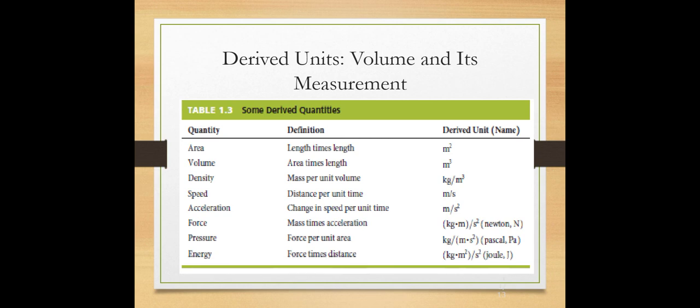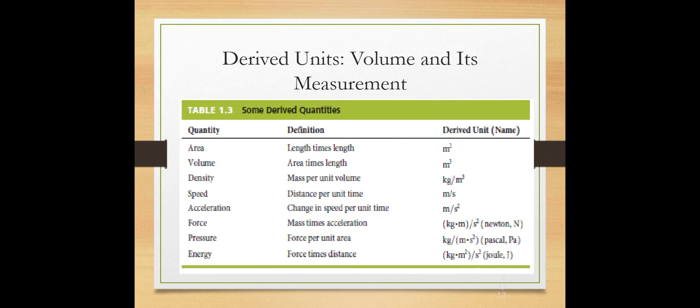Okay, then we have derived units. What are derived units? These are units that are expressed in terms of base units. For example, for volume and its measurement, we can use area, volume, density, speed, acceleration, force, pressure, energy. Area is length times length, so it is derived from length and from meter. Its unit is meter squared.